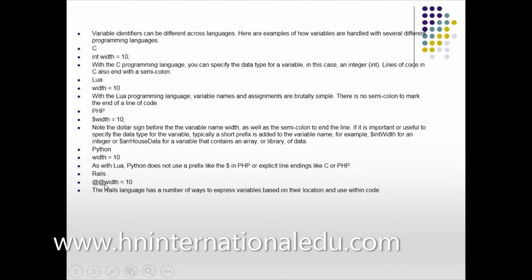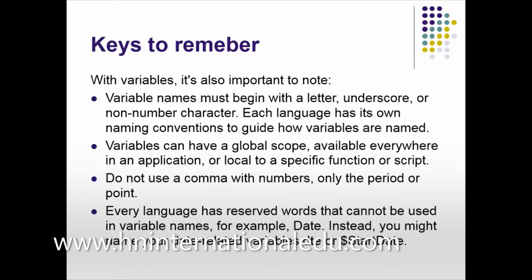In Rails, we have to write @. Lua and Python are the same; their data representation is the same, though they may be different in other things. So these are the different programming languages. We do not have to go in depth. These are just for understanding.